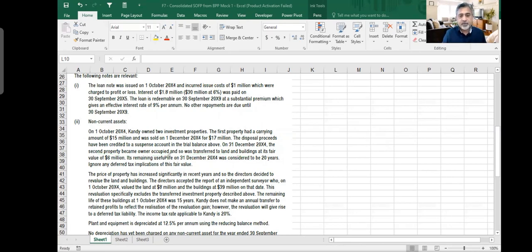The second property became owner occupied and so was transferred to land and building at its fair value of 6 million. Its remaining useful life on 31st December was 20 years. Ignore any deferred tax implication. Now, this is what will happen. The first property was 15. I sell it for 17. I should record a 2 million gain.